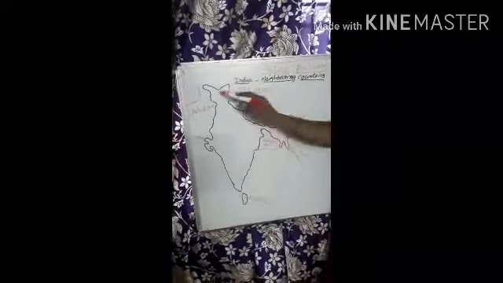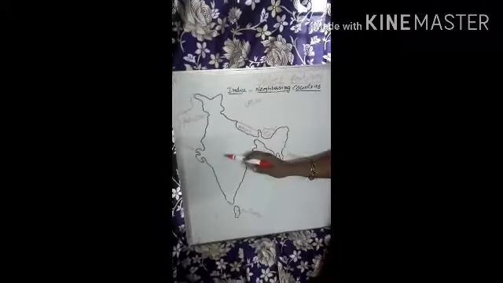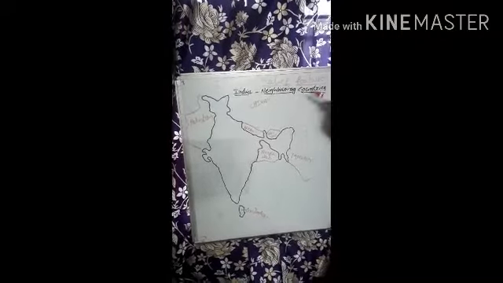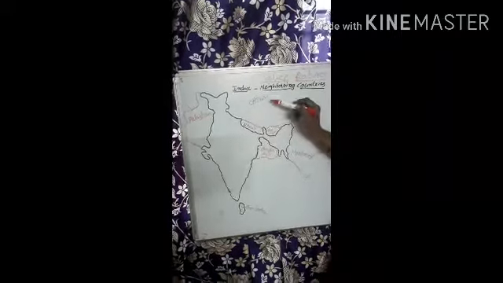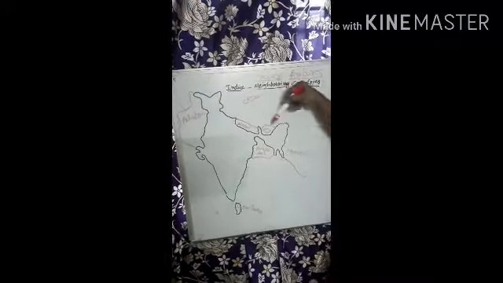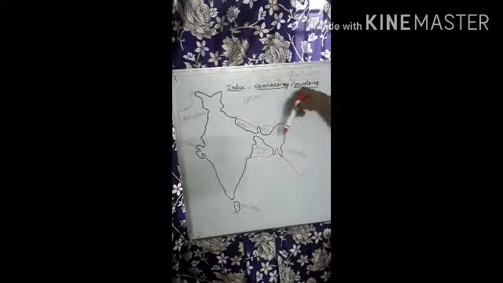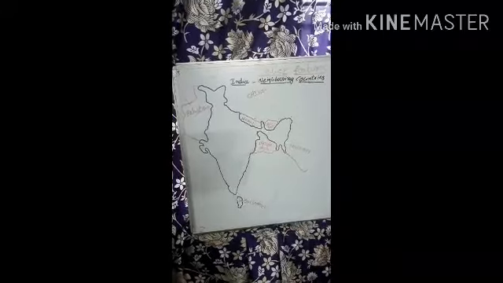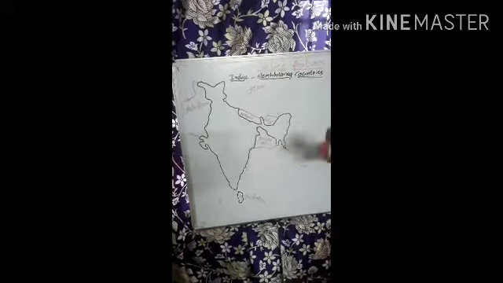Then you observe the India map. Which countries are sharing our land border? For example, in the northeast, China, Nepal, Bhutan are sharing our land border. When we go to the eastern side of India, Bangladesh and Myanmar are sharing our land border. On the south side of India, only Sri Lanka is sharing our land border.